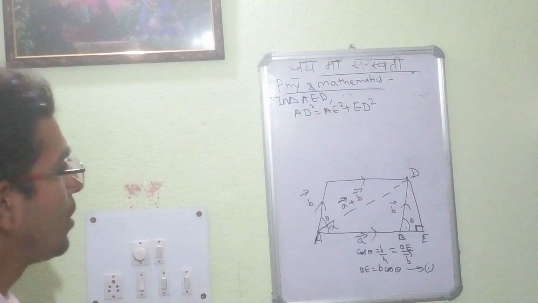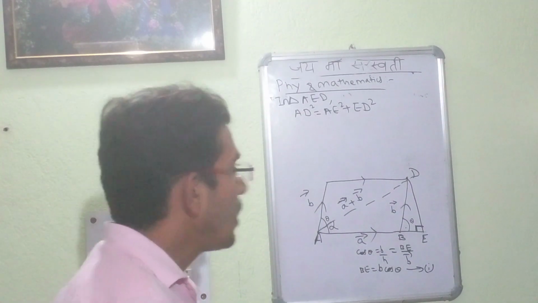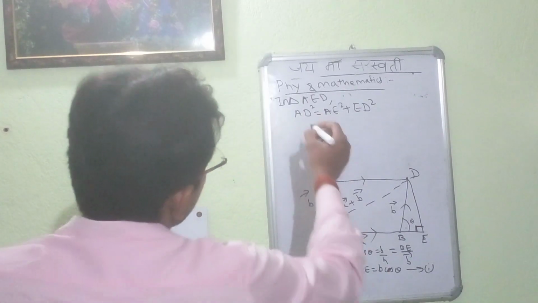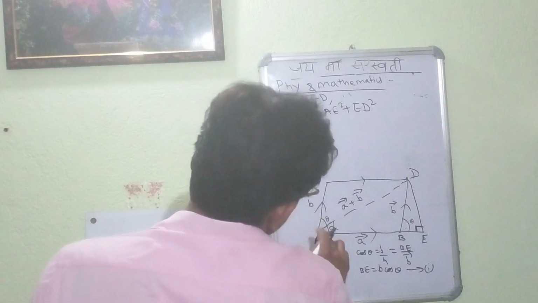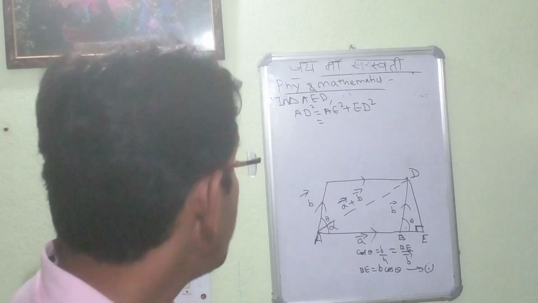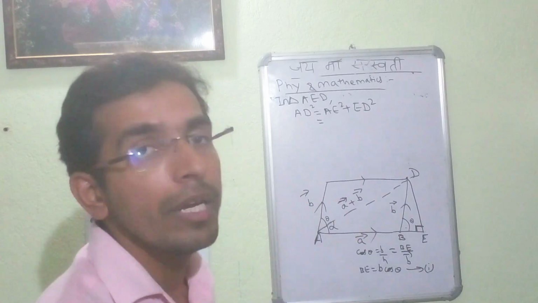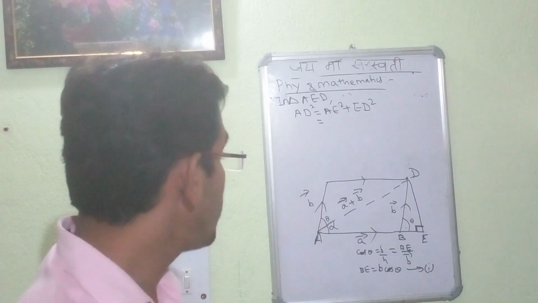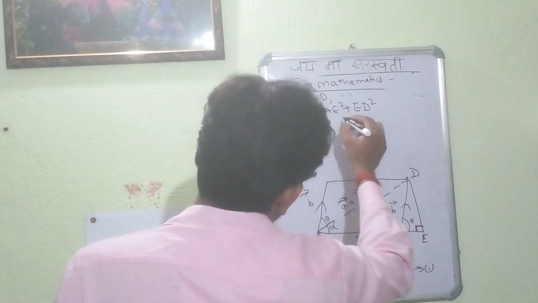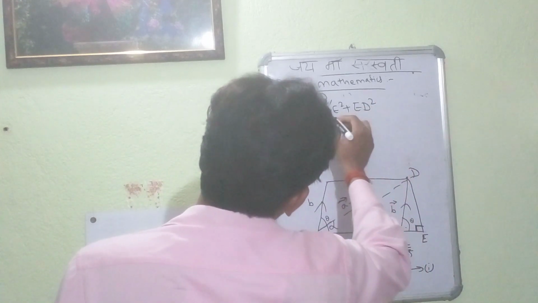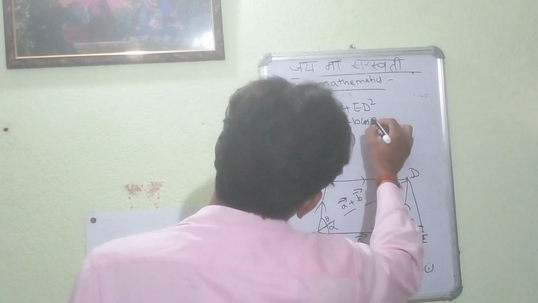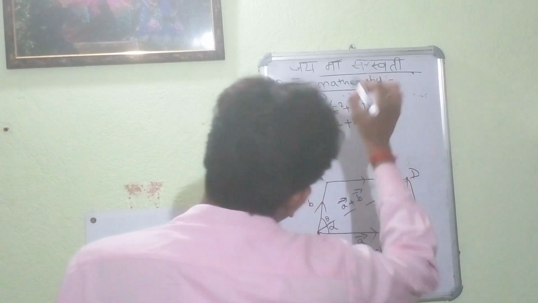Understood? Now we have the AE part. AD square is equal to AE square, plus ED square. How will we write AE? It is the summation of vector A plus B cos theta. So AE will be A plus B cos theta, the whole square, plus ED square.